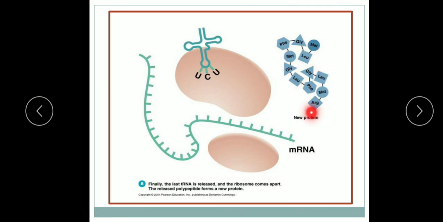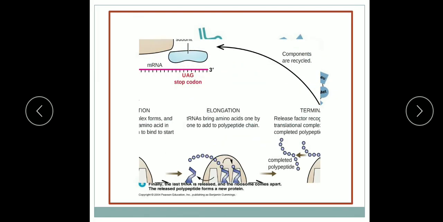This polypeptide chain is usually not functional. To become functional, this primary polypeptide chain undergoes specific post-translational processing in the endoplasmic reticulum and Golgi complex, and then it is used by our cells. In this manner, the process of protein synthesis is over.